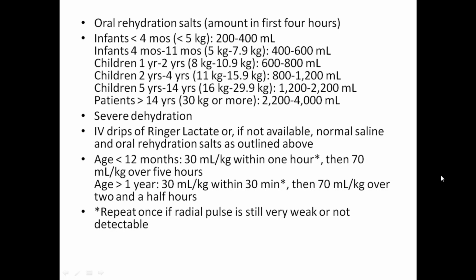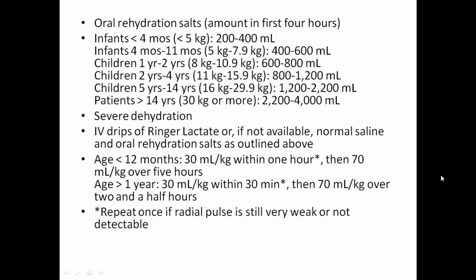So like this you should give oral rehydration therapy. In adult patients, if 14 years and above and the weight is above 30 kg, then you should give 2200 ml to 4000 ml of ORS therapy per day. In severe dehydration, you should start an IV drip like Ringer lactate and normal saline, and also continue the oral rehydration therapy.